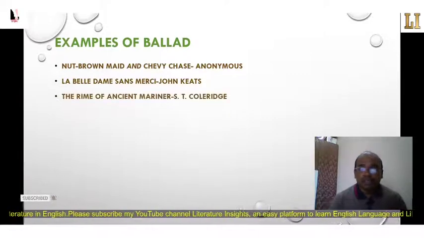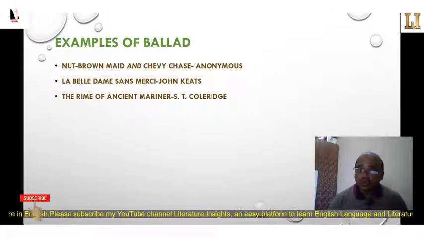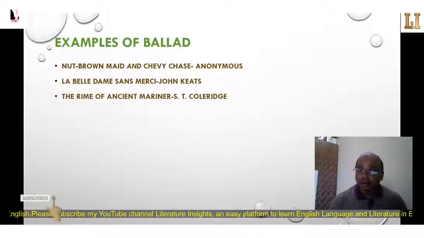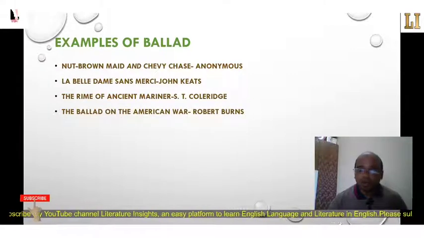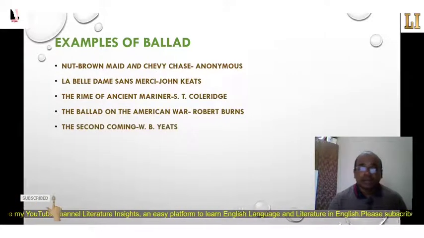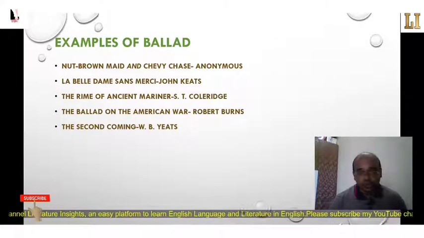The Rime of the Ancient Mariner by S.T. Coleridge is also a remarkable ballad in literature. The Ballad on the American War by Robert Burns. The Second Coming by W.B. Yeats. So these are the best examples of ballad poems in English literature.